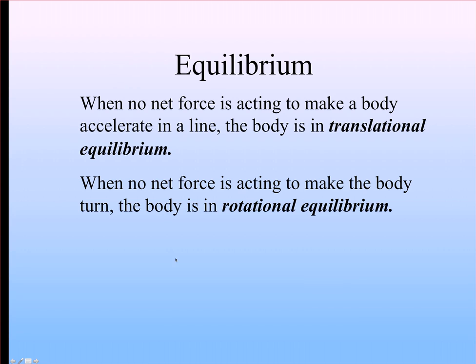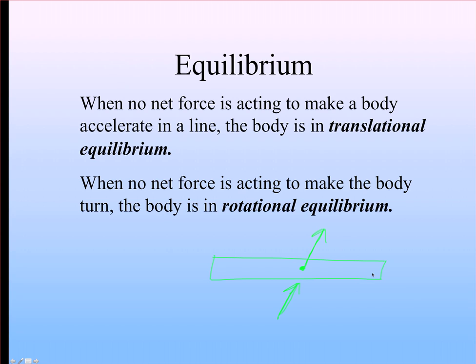And so, if we imagine some sort of elongated object with its center of mass right here, if there was a force acting right here on the center of mass, this object would move in this direction.